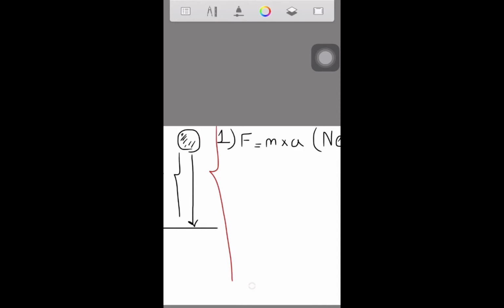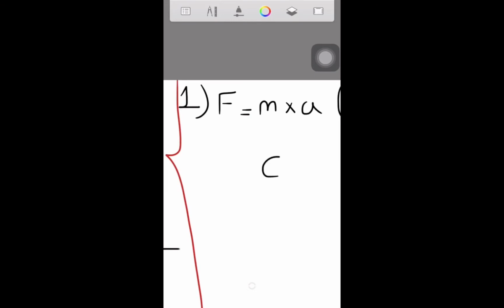So if we have a ball here and we hit that ball with our leg, then we're gonna put some force, and that force is gonna cause some acceleration to that ball. This is basically all this formula is gonna tell us.